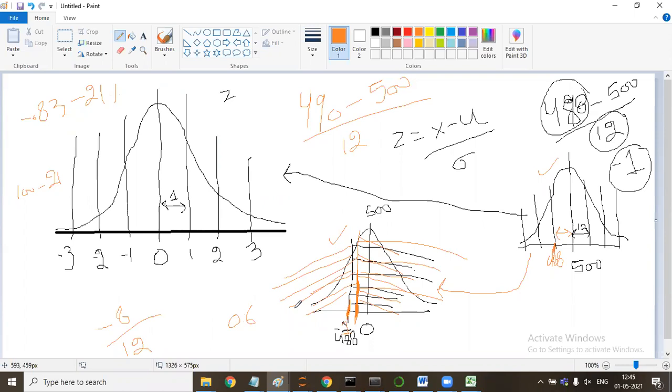If we had gotten positive values, it's the same procedure, but the calculation is different. Don't go by the positive value. Just go with whatever value is coming. If it is on the right side, then it is 1 minus. If it is to the left side, then it is that.